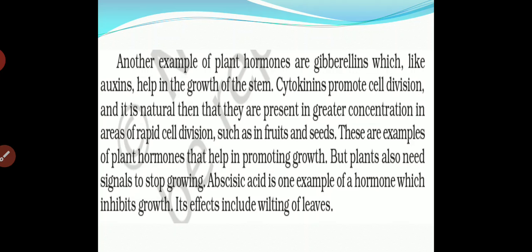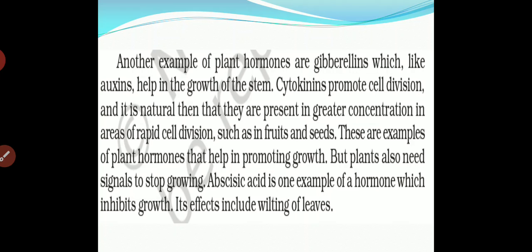But plants also need a signal to stop growing. Now we have started the growing hormones, and now we have to control it. Whenever there is a limit, we have to stop the growth of the plant. For stopping that growth, which new hormone will be there? Abscisic acid is one example of the hormones which inhibit growth; it will stop the growth.